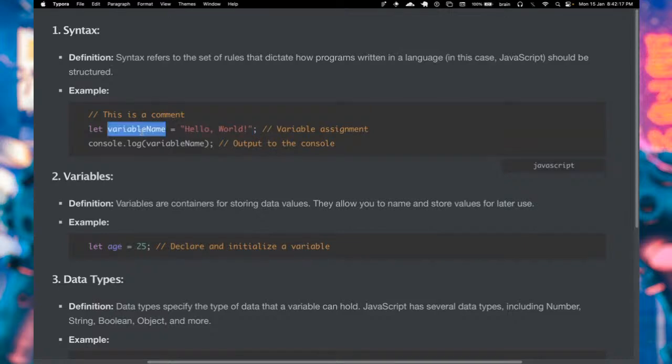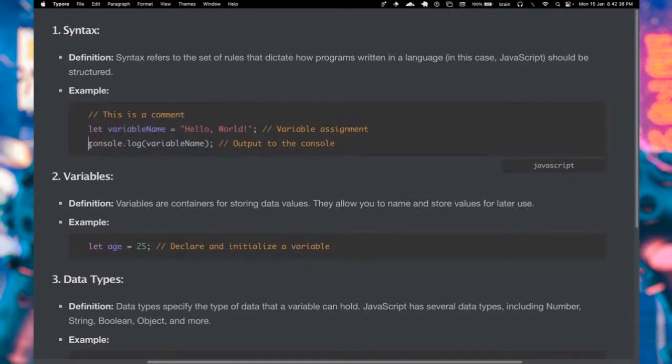So whenever you see variable name, you're going to get the value of hello world, so long as it has not been changed somewhere else in the code. And we now have console.log, which is of course what we've seen before. This is also a keyword that is reserved.